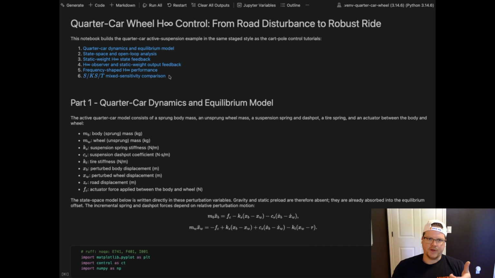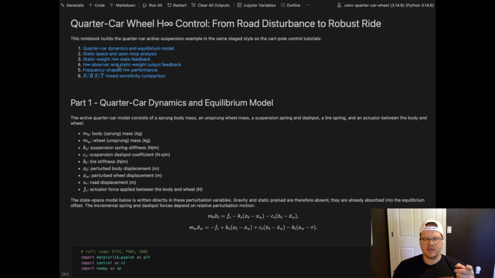And so we're going to have to augment the plant to incorporate the new filter states, and then resynthesize the state feedback per the H infinity criteria with this augmented plant, and then we'll combine that back in with the H infinity observer design.